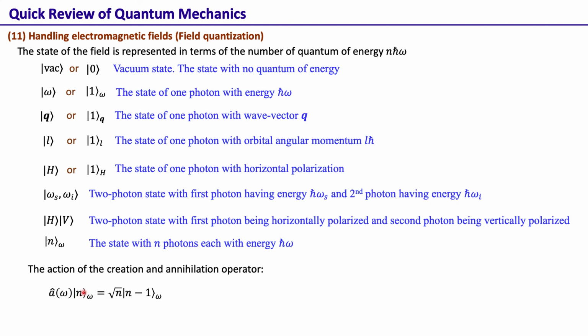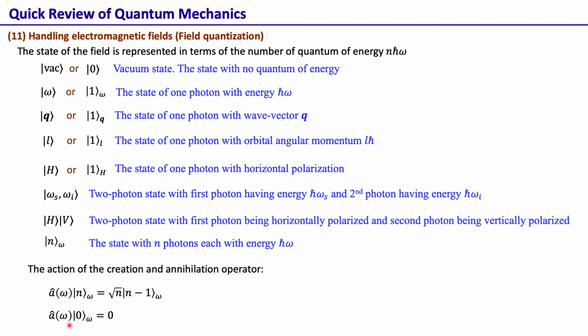The action of the creation and annihilation operators on the photon number basis is as follows. The annihilation operator at frequency omega, when it acts on a state with n photons at frequency omega, gives a state with n minus 1 photons at frequency omega, with this root n coming out.